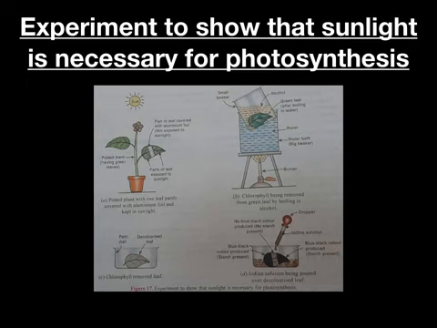The part covered with the aluminum foil or black paper does not turn blue-black, while the rest turns blue-black. The covered part was not exposed to the sunlight, while the rest was exposed to the sunlight. Therefore, we conclude that sunlight is necessary for photosynthesis.